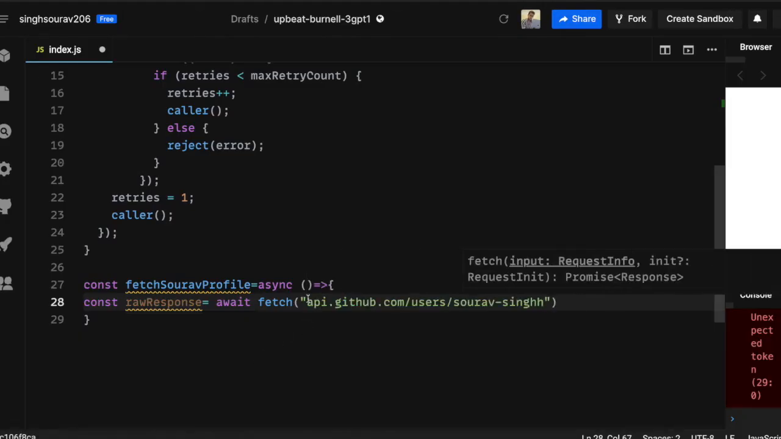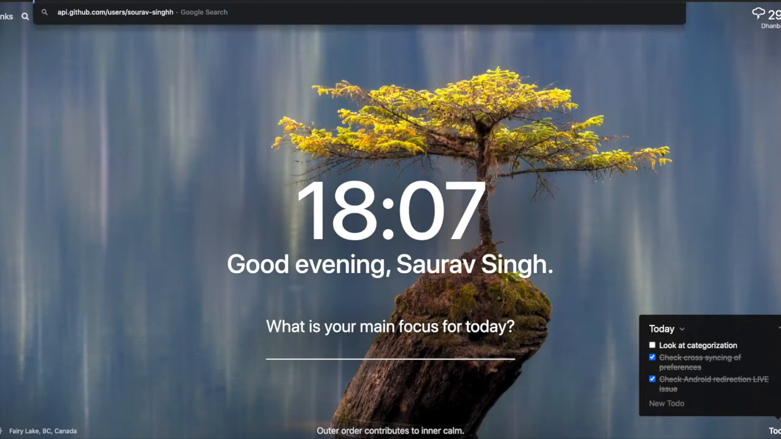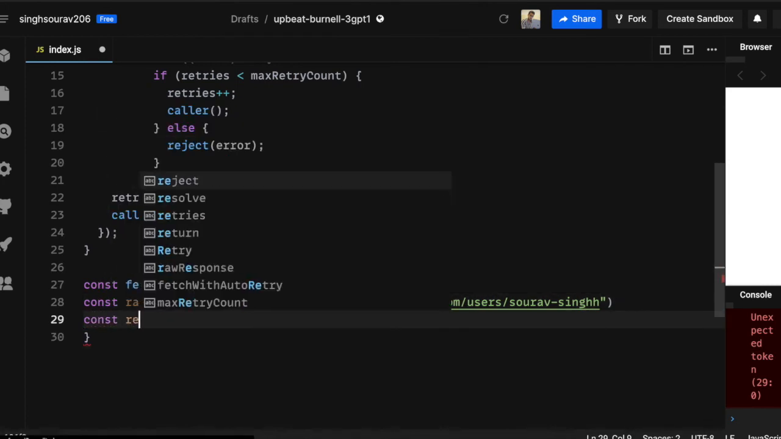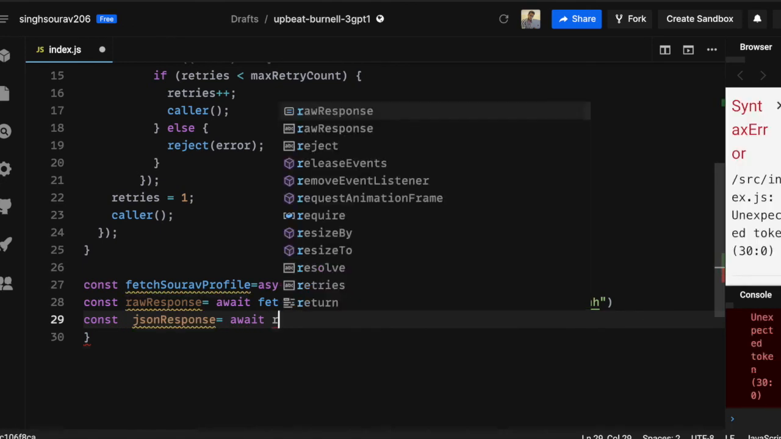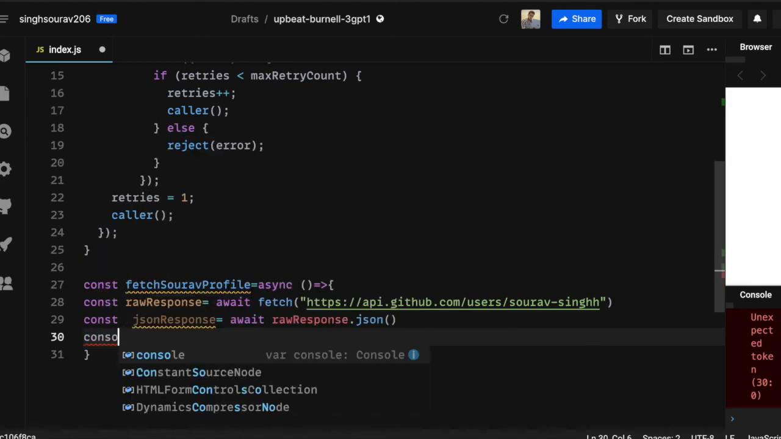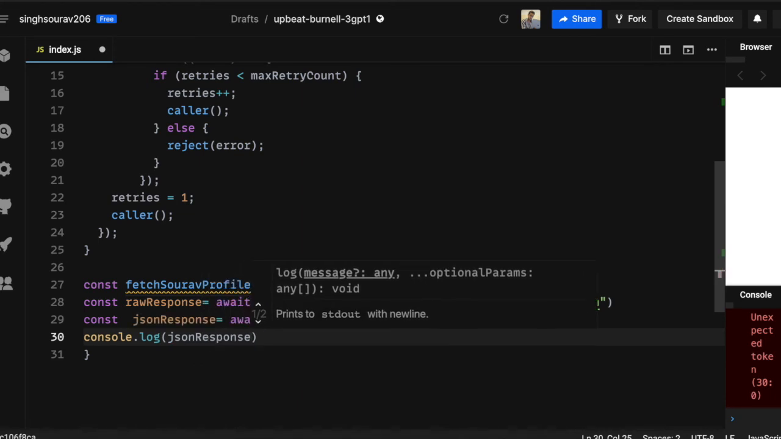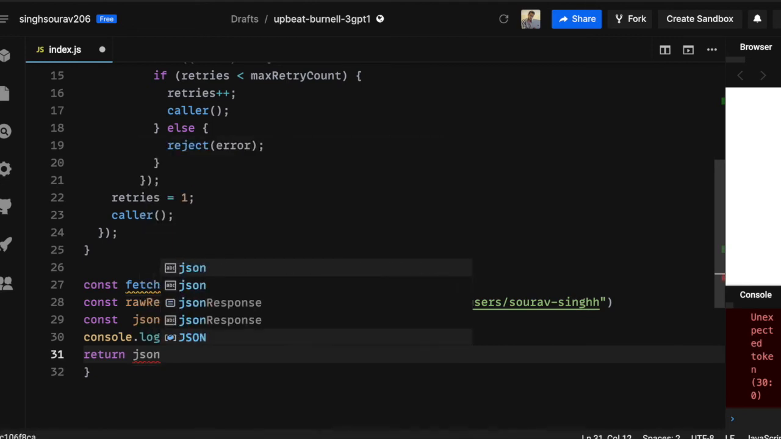API.github, yeah. So this is the API call that we will be making. Now we need to get the JSON response out of that: await raw response dot JSON. Let's just log the entire response for now, and we will be returning the JSON response from this function.